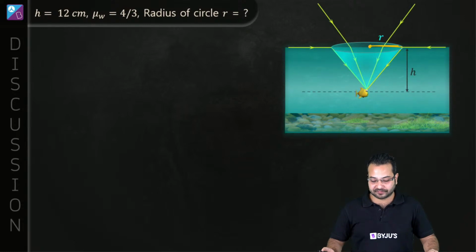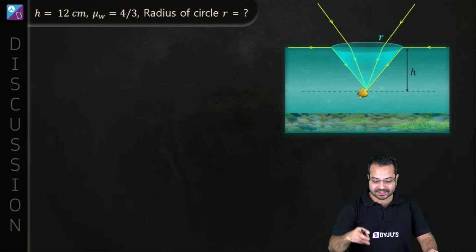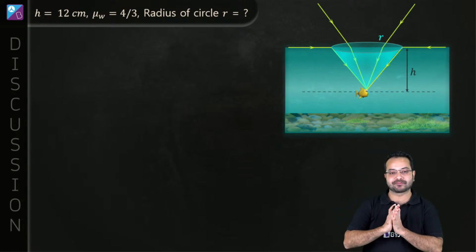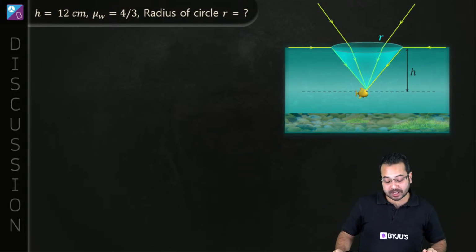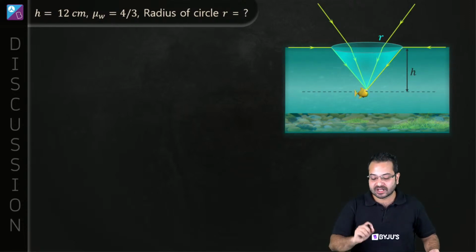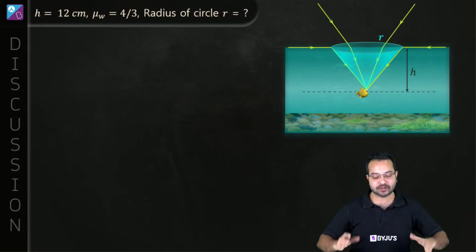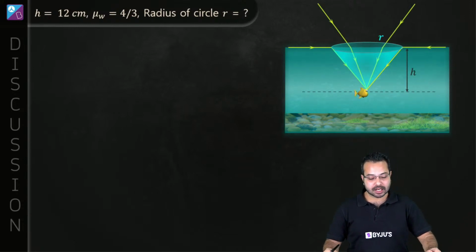Okay, perfect. Now you tell me what is the concept that is involved over here. And since I have shown you the ray diagram also, you should be in a position to tell me what the concept is going to be. Okay, so quickly can you tell me what is the concept involved in this question? How are we going to solve it?